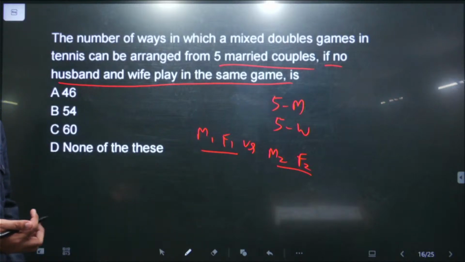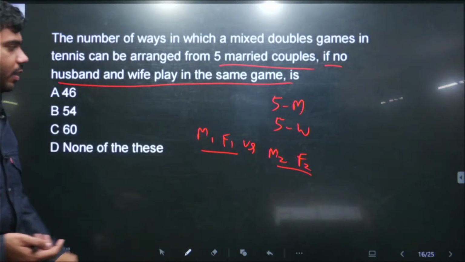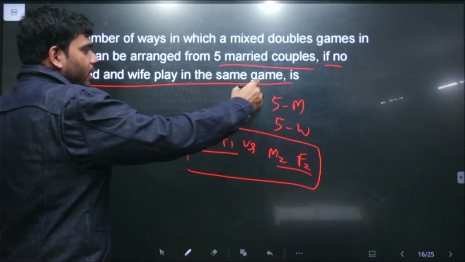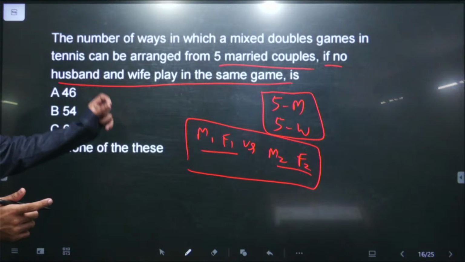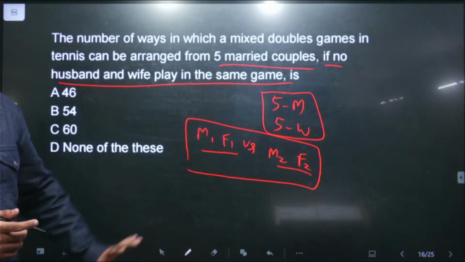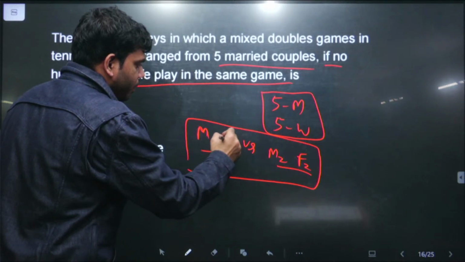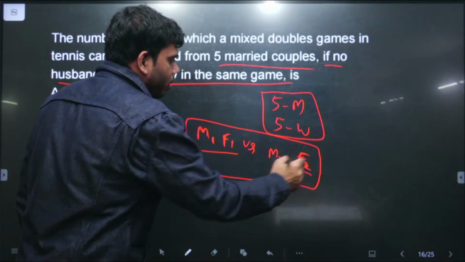So this is a mixed double team, and now we have to select, they are saying how many such possible mixed double teams can be selected from these 5 pairs in such a way that no husband and wife is playing in the same game. It's not only saying that this male and this female should not be married.